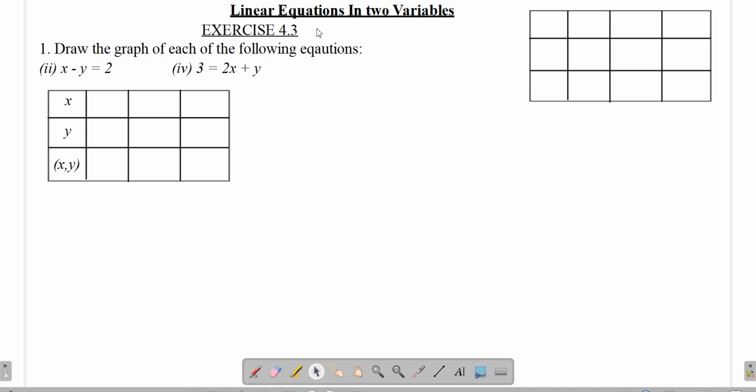Now dear students, in today's class, as promised in the previous lecture, we are here with a few examples from exercise 4.3 of your NCERT book. So I have taken the first question where we directly have to draw the graph of the equations. There are four parts given in this question. I have taken the second part, that is x minus y equals 2, and the fourth part, that is 3 equals 2x plus y.